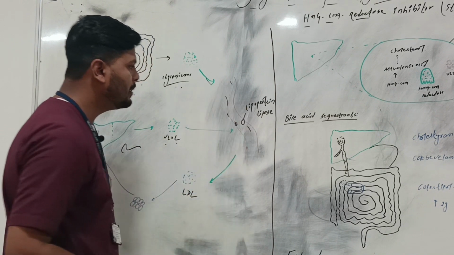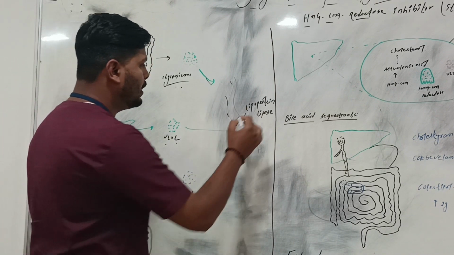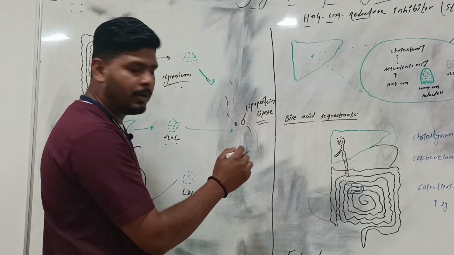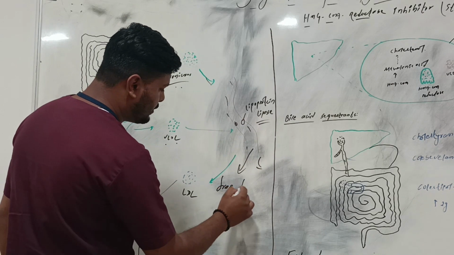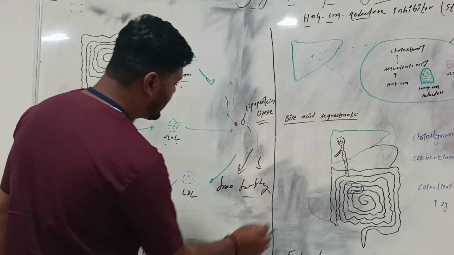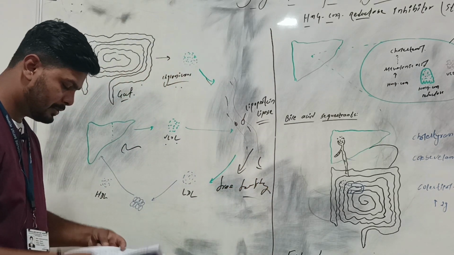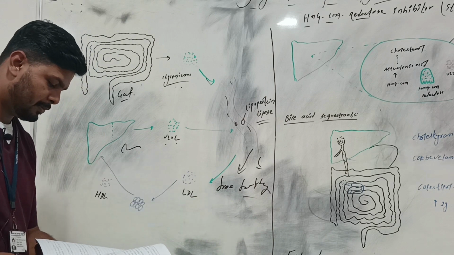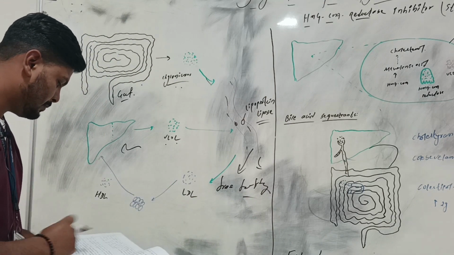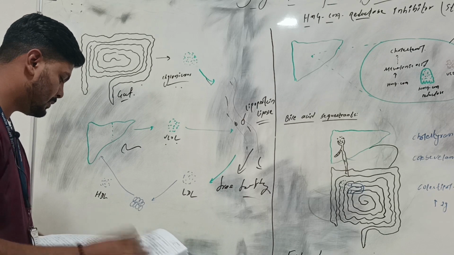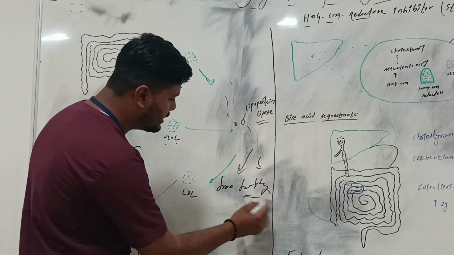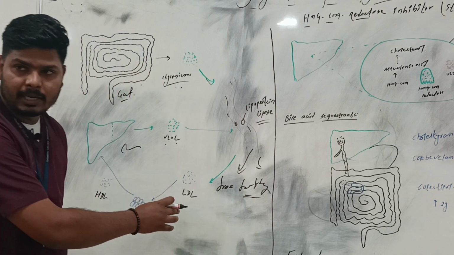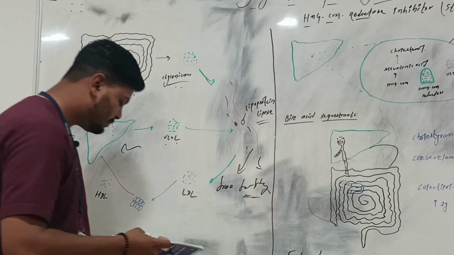In the blood stream, there is the presence of lipoprotein lipase enzyme. It will release the free fatty acid. This free fatty acid is taken up by tissue in the form of triglycerides.